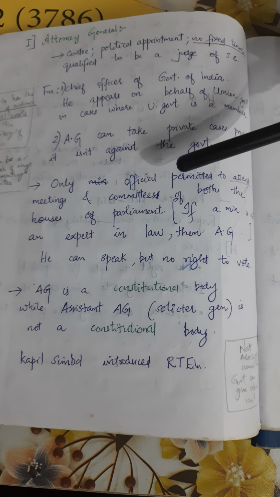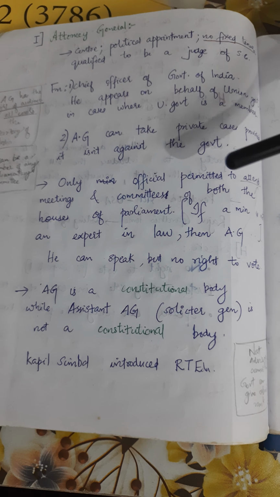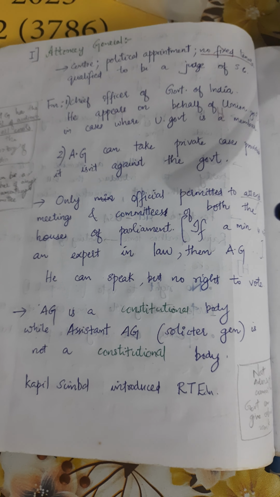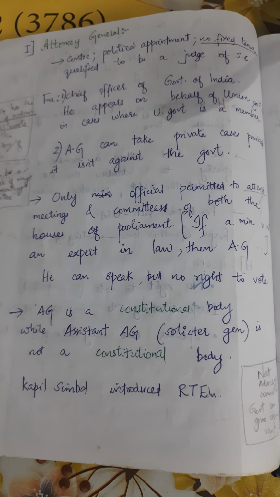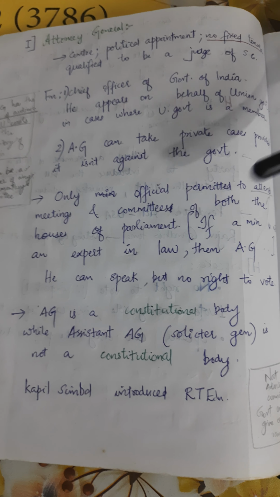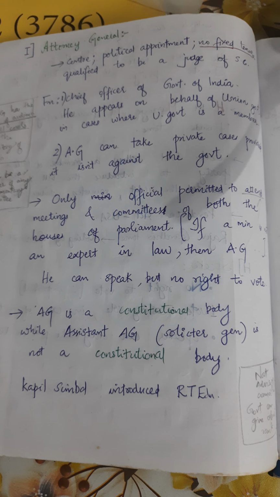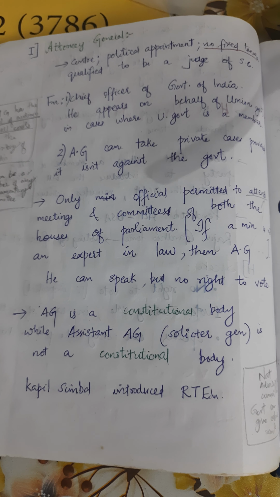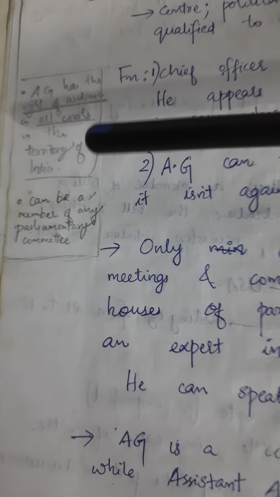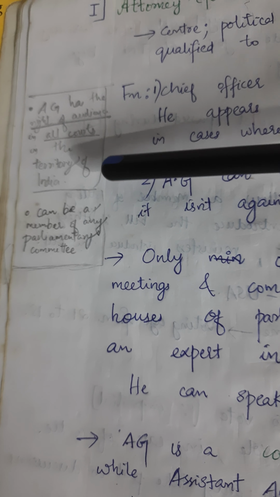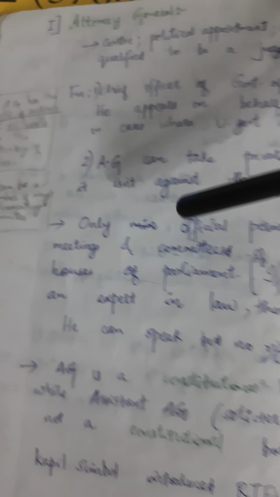So he is the only official permitted to attend meetings and committees of both houses of Parliament. If a minister is not an expert in law, then the AG will be appearing for him. He can speak but has no right to vote. The AG is a constitutional office, while the Assistant Attorney General or Solicitor General is not. The AG has the right of audience in all courts in the territory of India. He can be a member of any parliamentary committee.